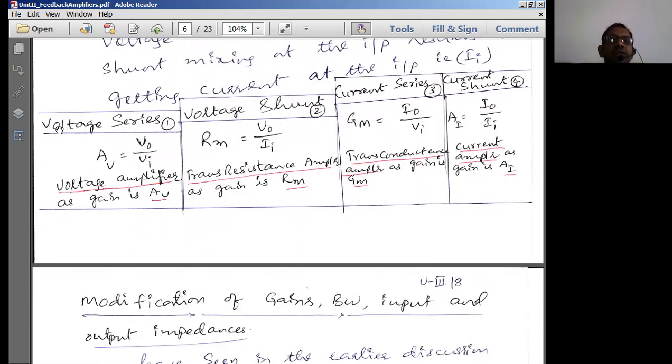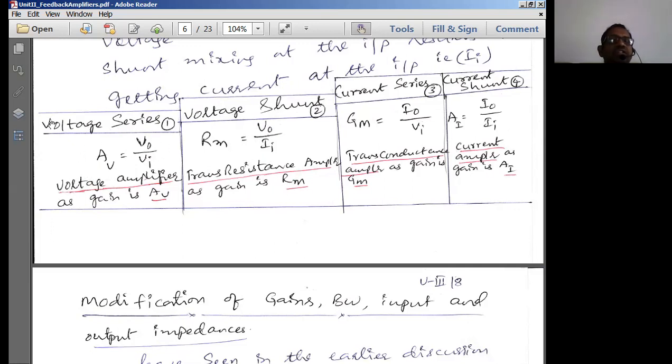Now let us try to write the gain equation for the voltage series amplifier. In the case of the voltage series amplifier, what is the output? Output is sampled as a voltage, therefore Vo. Series mixing means the input voltage is going to get improved, therefore Vi. In the case of voltage shunt, the output is anyway voltage, taken on this side, and the input side is applied as shunt. Because it is shunt, the input current is going to get improved, therefore Ii. So voltage by current is nothing but resistance. We call this type of amplifier a trans resistance amplifier, whose gain is equal to capital R suffix M.